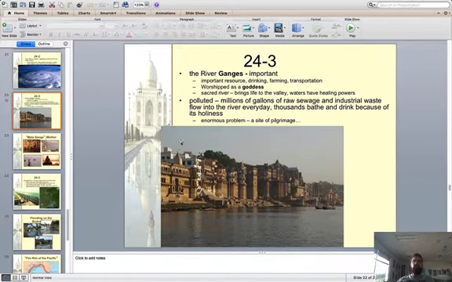Then the Ganges River, we'll talk about this in pretty much every set of notes in India, but it's important for drinking and farming and stuff like that, but they also put in dead animals in there, ashes of dead people, human waste, things like that. But they also worship it as a goddess. They believe a goddess, Mata Ganga, controls the river and she's over it. And so it's a sacred river to them.